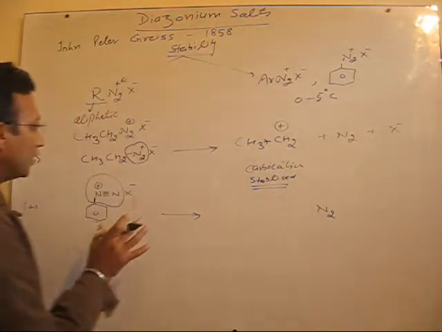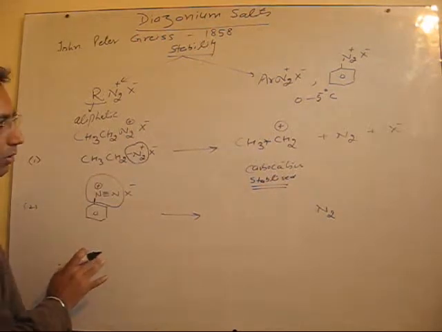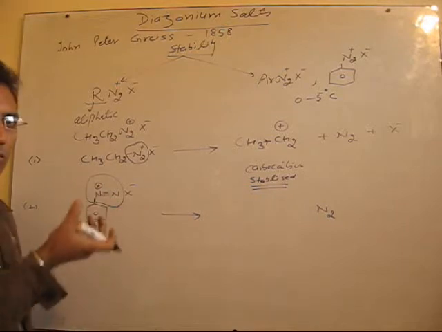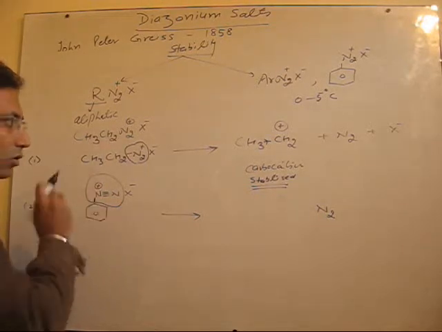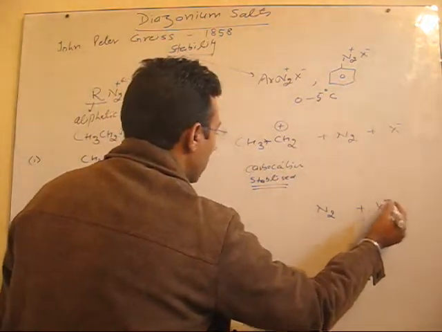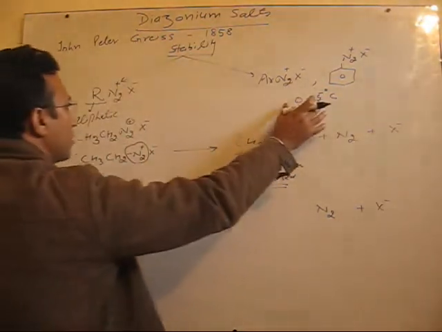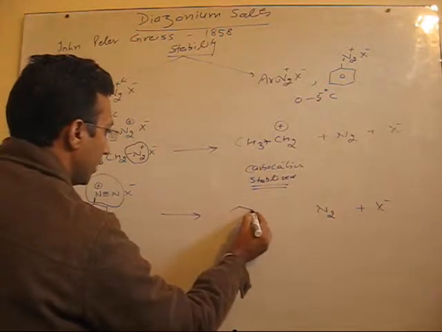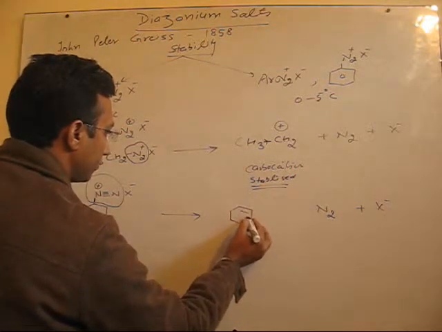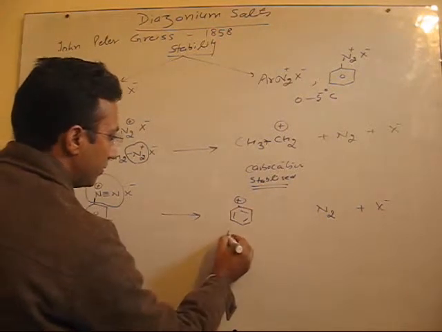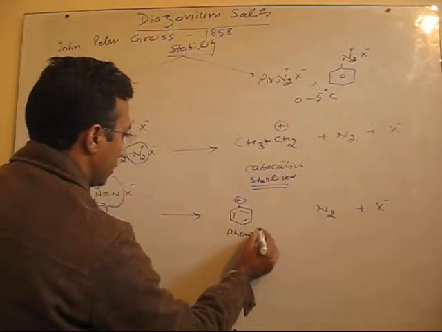The basic reason for the instability of these compounds is the presence of the azo part. Whenever nitrogen gets a chance to accept electrons, it goes out as a stable nitrogen molecule. So if the temperature is not in this range, even a little higher than this range, this reaction will take place. As a result, you will get positive charge on this carbon. This is the phenyl carbocation.